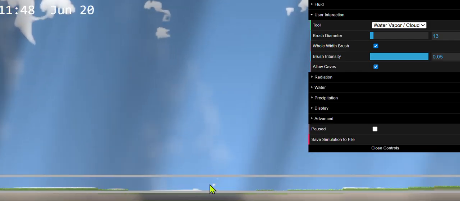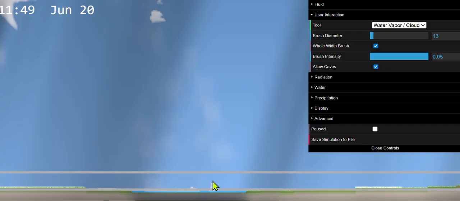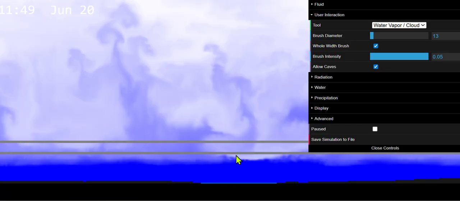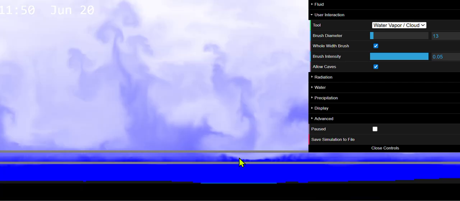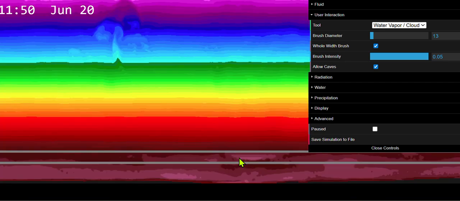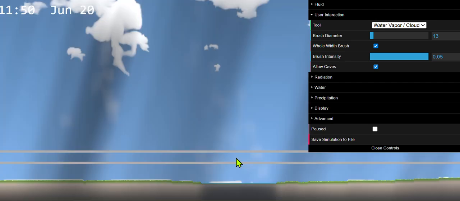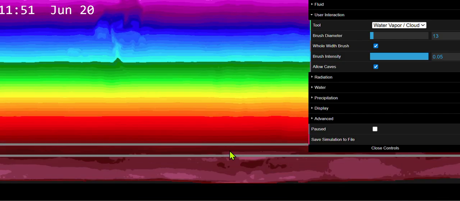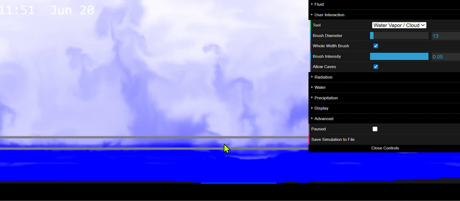Now this cloud has kind of formed, so we can't add much more now, I suppose. You can also add it to some higher layers, but shouldn't add that much. Yeah, that's quite a lot of water.